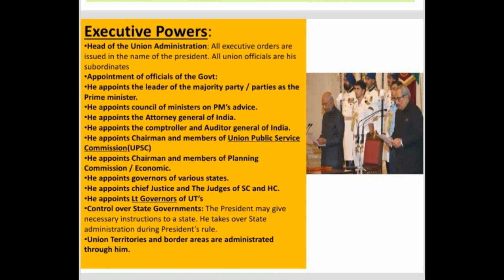He also takes over in certain situations. The president will take over the administration of the state governments when the constitutional machinery fails in a state. He takes over as the head of the state government and runs the state administration through the governor. He also acts as the head of the union territories and border areas of the country.